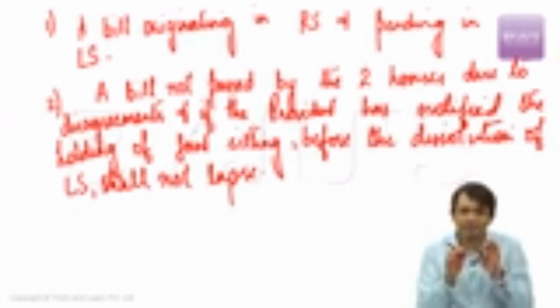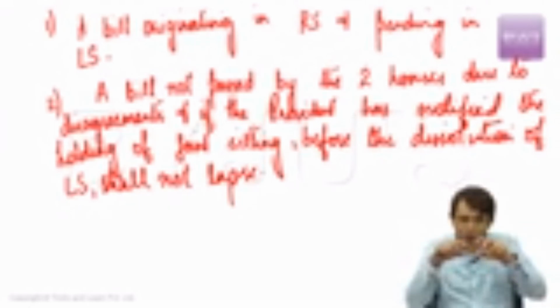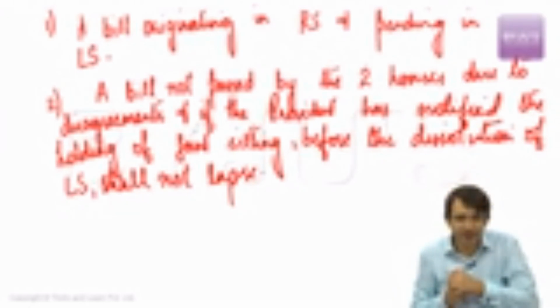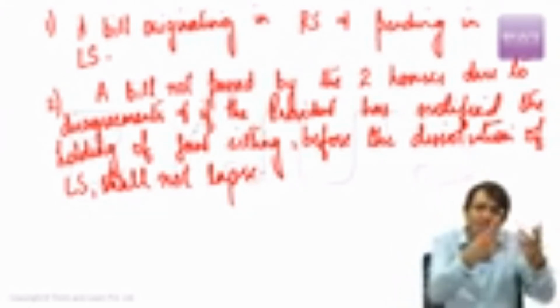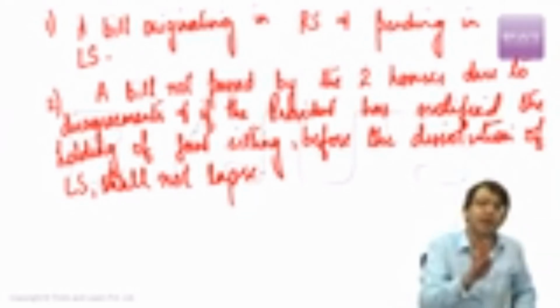That means what will happen? A bill originating in Rajya Sabha and pending in Rajya Sabha will not lapse. A bill on which there are disagreements, to resolve this deadlock, a joint session of Indian Parliament has been notified by the President. After this notification, the Lok Sabha has been dissolved. Now, wherever this bill is pending, we don't care about that. But since a joint session of Indian Parliament has been notified by the President of India before dissolving the Lok Sabha, this bill also will not lapse.